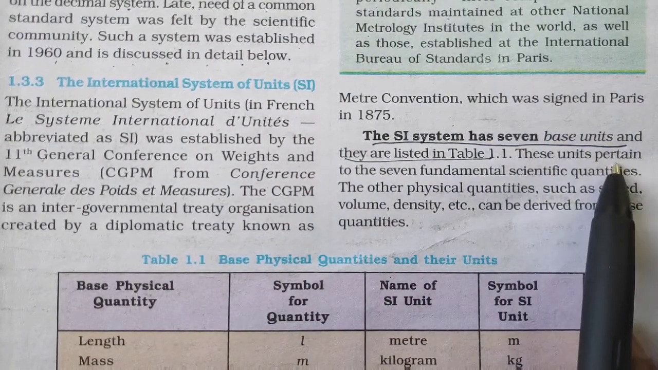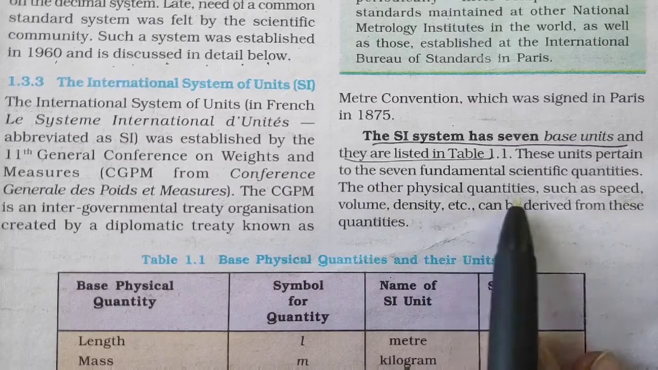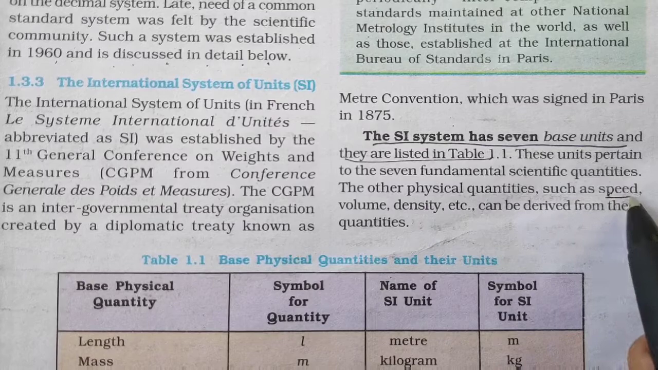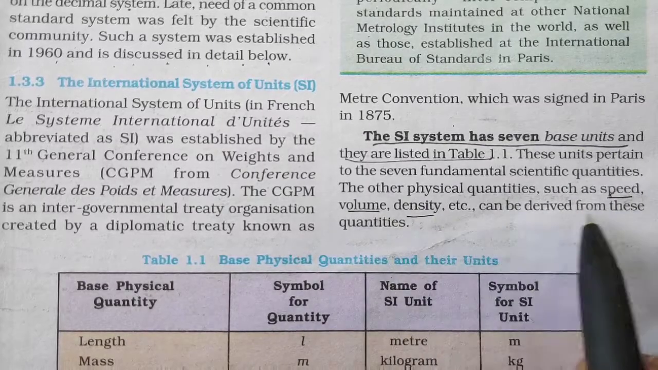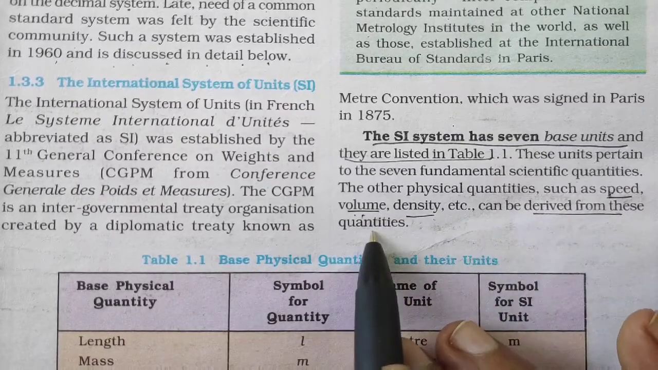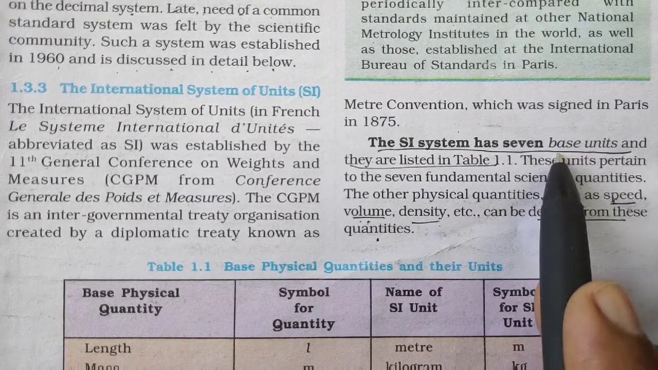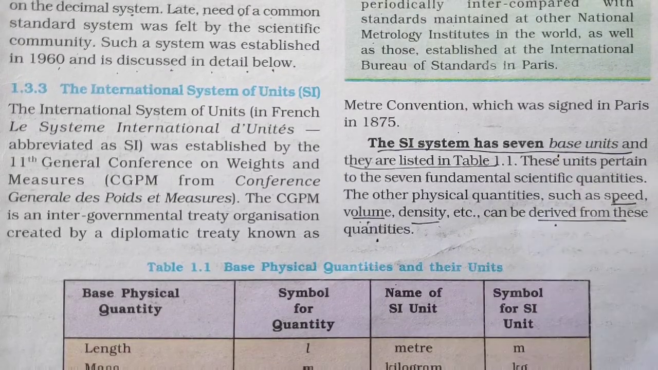And these units pertain to the 7 fundamental scientific quantities, and the other physical quantities such as speed, volume, and density can be derived. So speed, density and volume are derived units. Understood? And these are the basic units. Now these are derived from the basic units. Understood? So the next thing we are going to discuss.